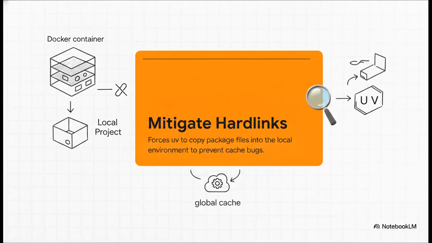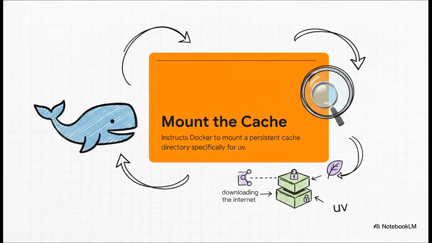Rule number 1 is to mitigate hard links. See, UV usually saves a ton of disk space locally by creating hard links from its internal cache. But inside isolated Docker storage layers, yeah, that can cause some nasty invalidation bugs. So we force a copy mode using UV_LINK_MODE=copy to make it play nice with standard Docker storage drivers.